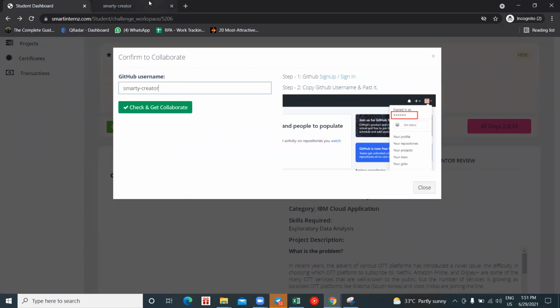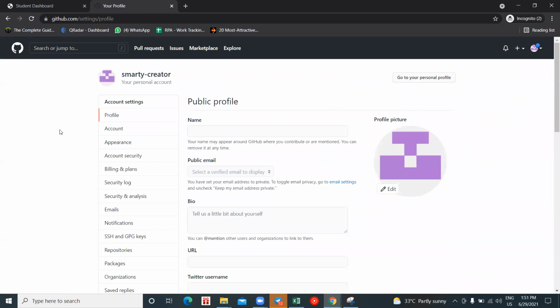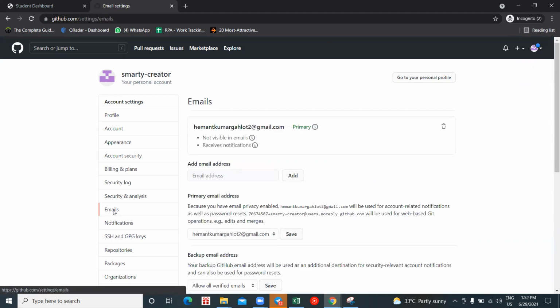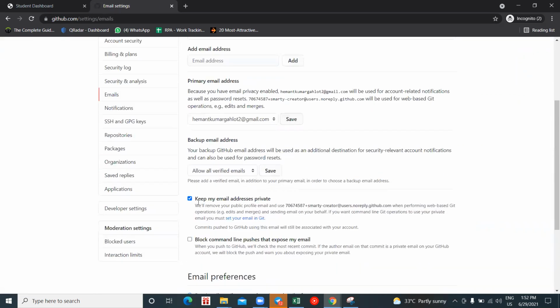Before clicking on check and collaborate, you have to make sure that in your profile section, oh, sorry, let's check in our settings directly. In your settings, when you click on this profile, here the email should be public. If this email is not public, then you will not get the verification email. You have here a tick mark as keep my email private, right? You have to uncheck this.